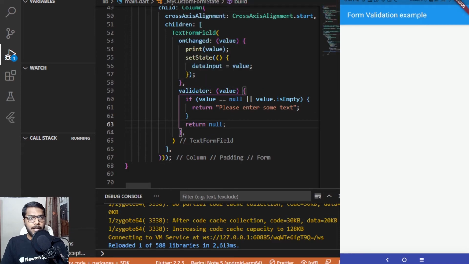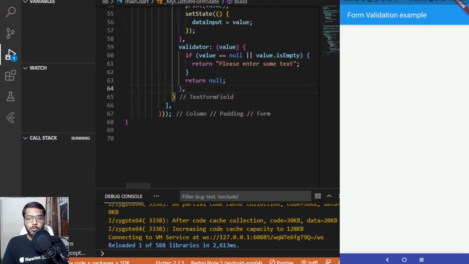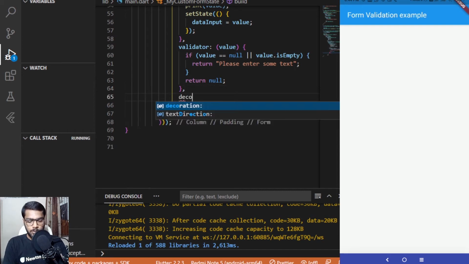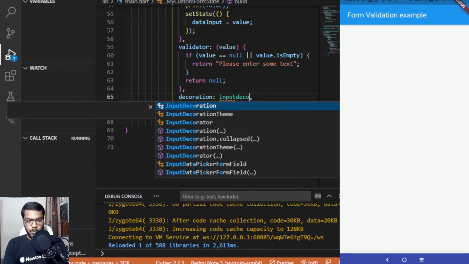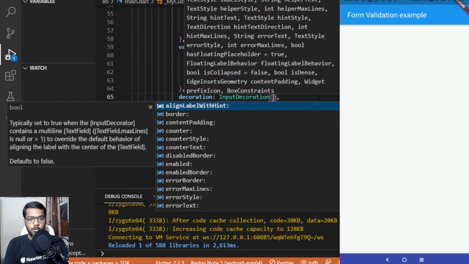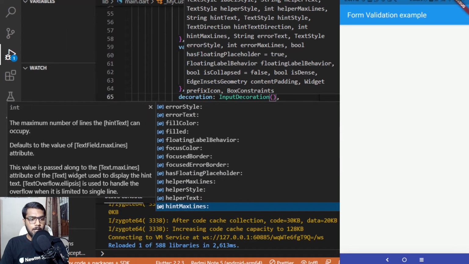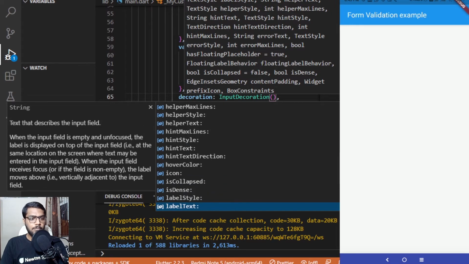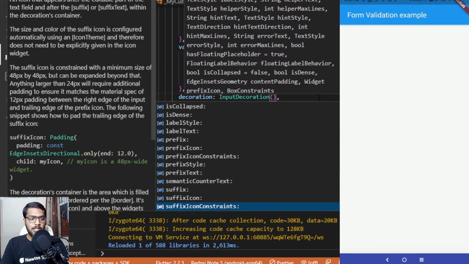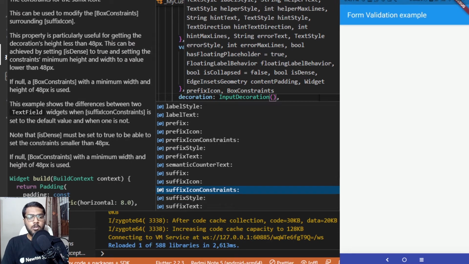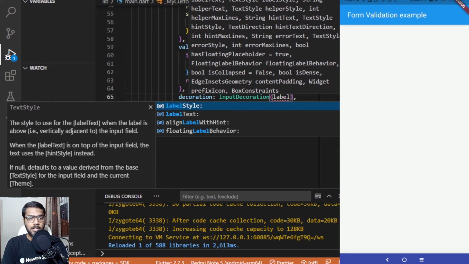Now coming out of this validator part, we also have some other properties inside this text form field which are generally used when we want to decorate the text form field according to our need. I'll be adding that too, so that you can get a gist of how you can decorate things and how you can add border and other properties to it. So input decoration, and there it goes. Here we have various different properties: we can add a border, enable or disable border, error text, error style. We can also add hint text, hint styles, various different styles, icons, prefix, suffix, and other parts as well. I'll be showing you some of the most important ones which we generally use.